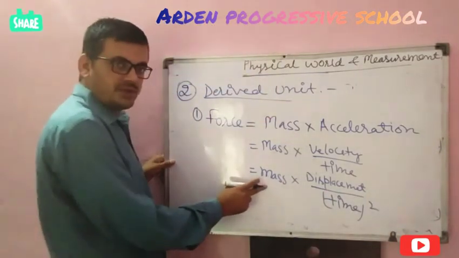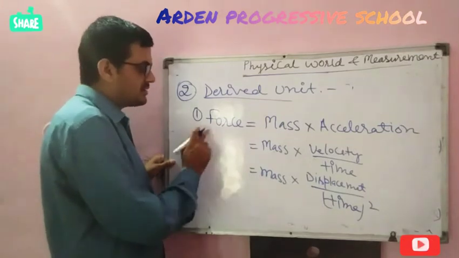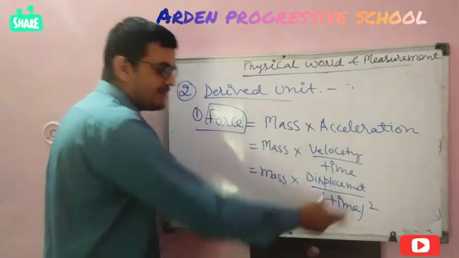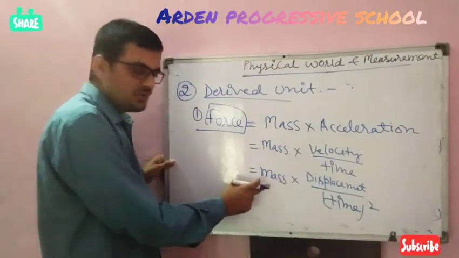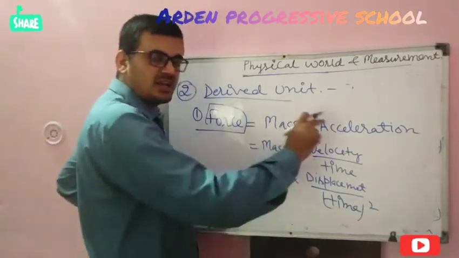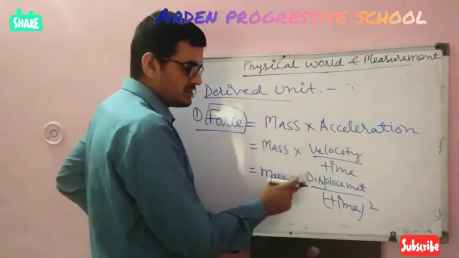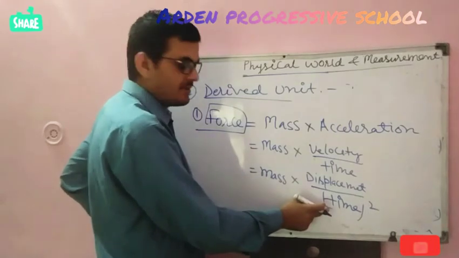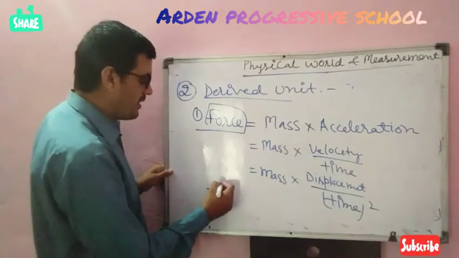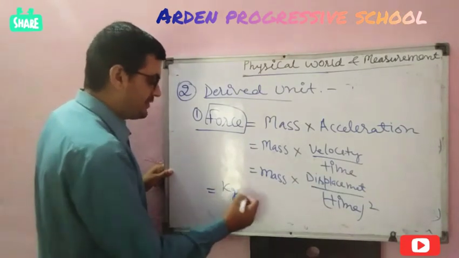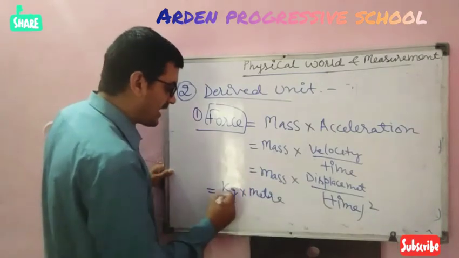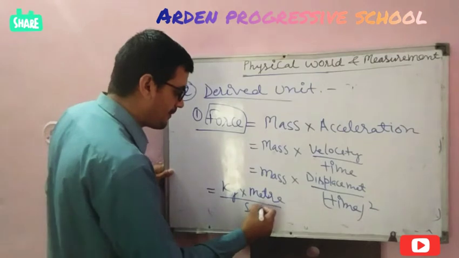Now these all are fundamental. This one is the derived physical quantity. Mass is a fundamental physical quantity. Displacement means distance, and distance means length. Length is a fundamental physical quantity. Time is also a fundamental physical quantity. Now the unit of mass is kilogram. Unit of displacement is meter. Unit of time is second square.